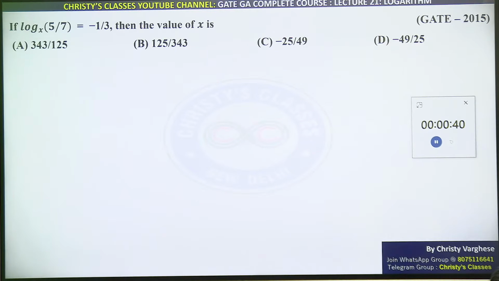Some of you already got the answer. Very good. It is very simple if you connect it with exponents. That is a clue I can give you.